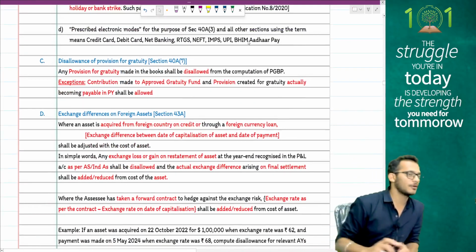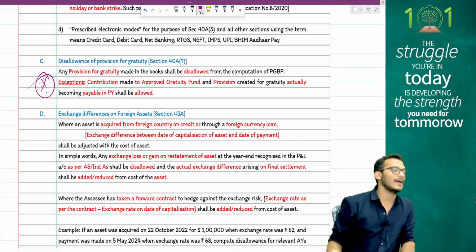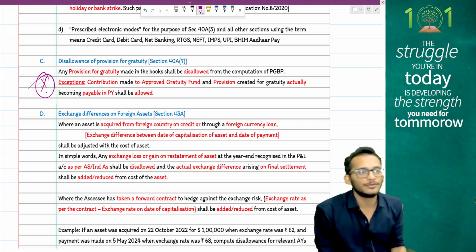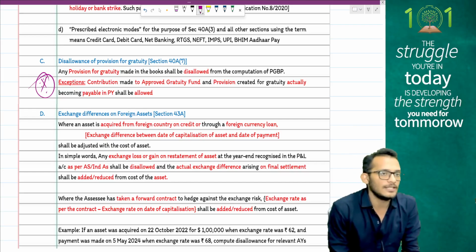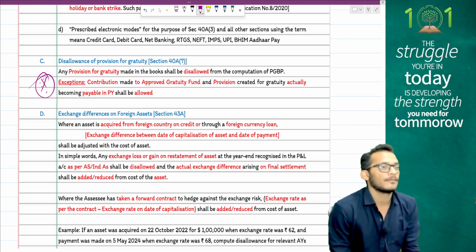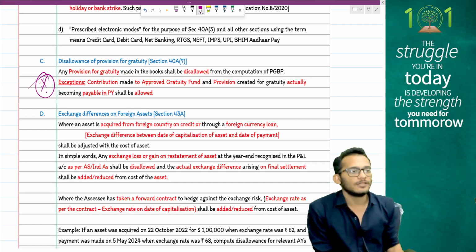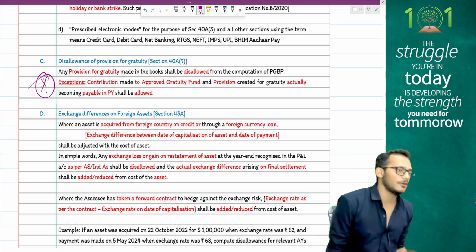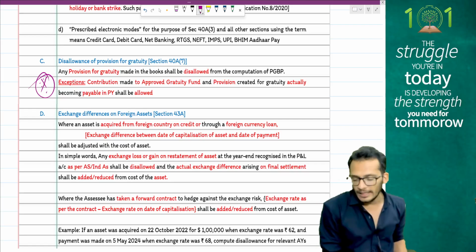Then you have provision for gratuity. The next thing which is tested in the exam, where they come and clarify that if you have a gratuity fund, you will be eligible for your provision for gratuity provided the payment is made on or before the due date of return filing. If the payment is not made before the due date of return filing, the provision for gratuity will be allowed in the year in which it is actually paid.